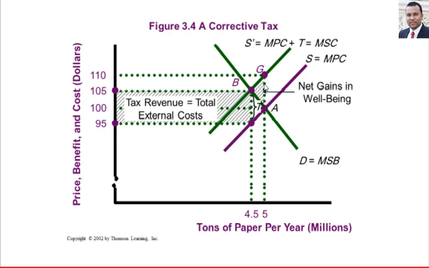What about the amount of tax? The amount of tax is the gap between point A and point G, which equals 110. This is the negative externality, so we should compensate for it through corrective taxes.